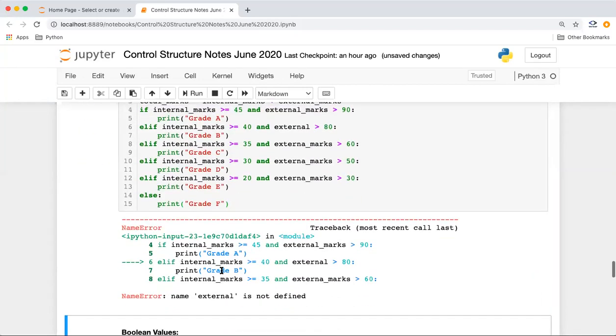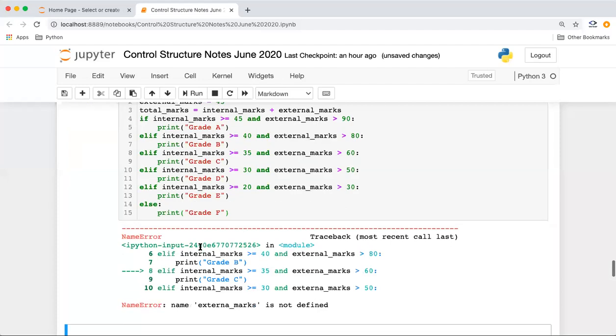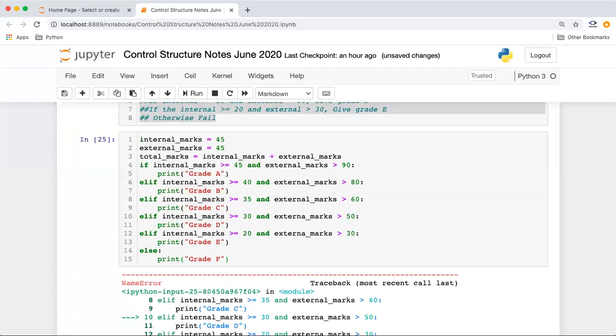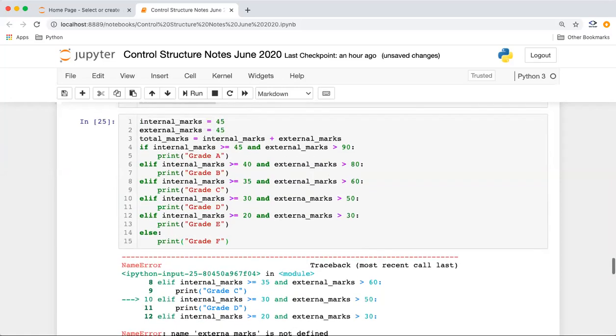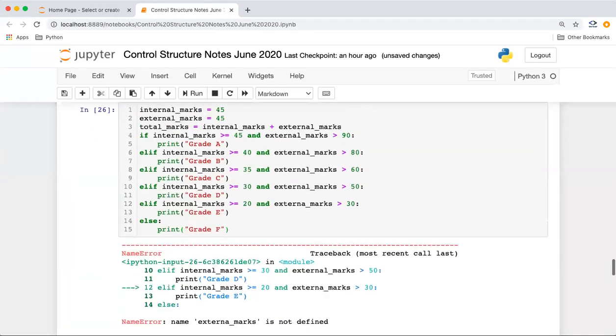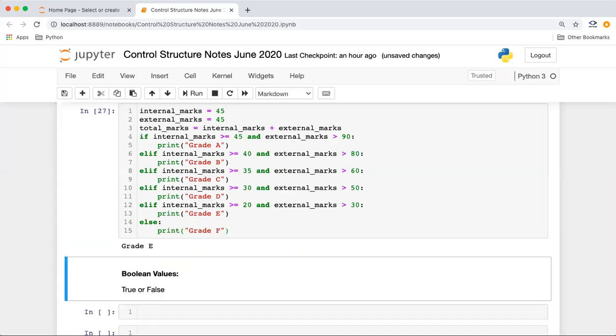Oh, something went wrong. Okay, this is just a syntax error, so we'll correct this and then execute. Okay, no issues. We have some typos. We copied this code, and this is something that can come up with copying code. Once we execute this, we get grade E. So both the conditions should be satisfied, and this is how we can do it.